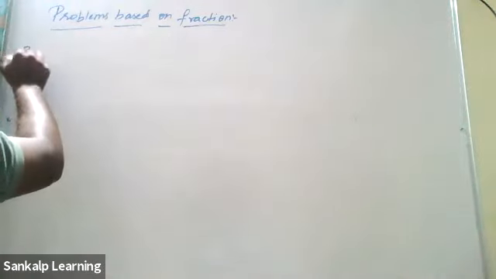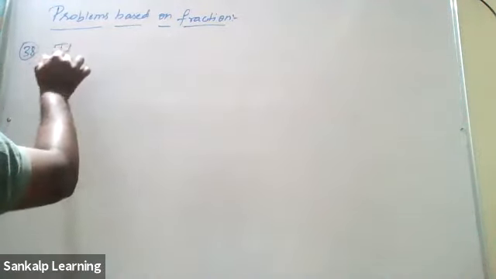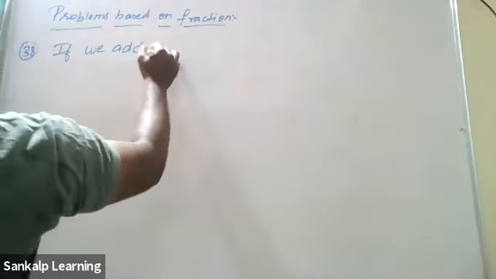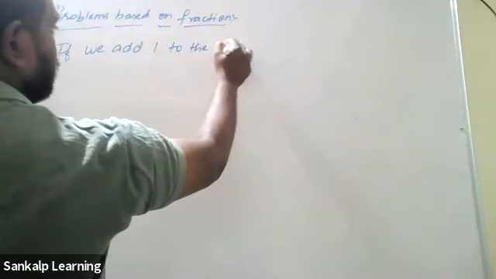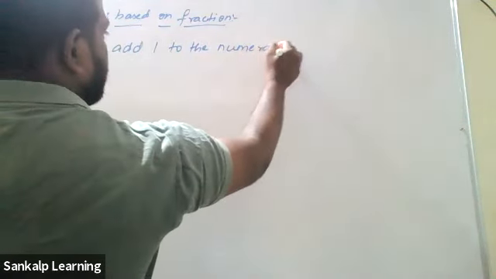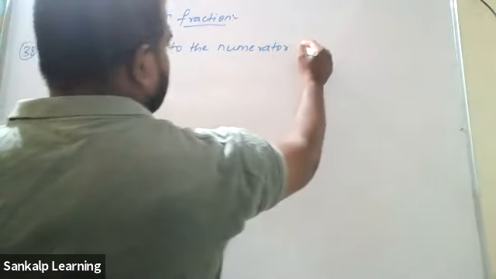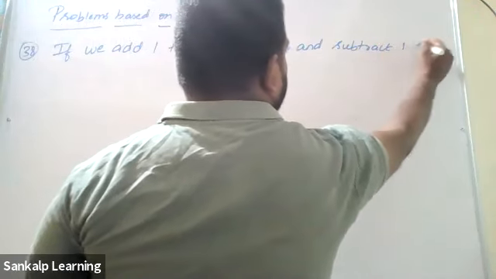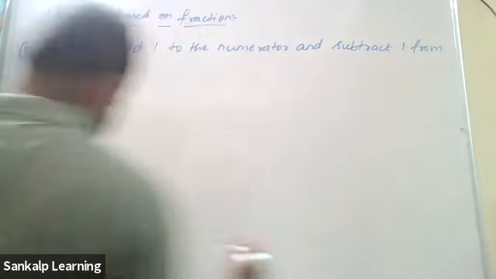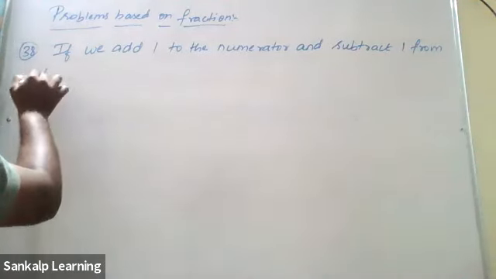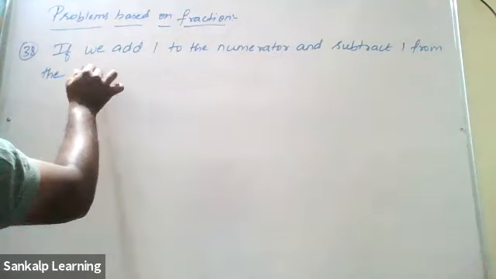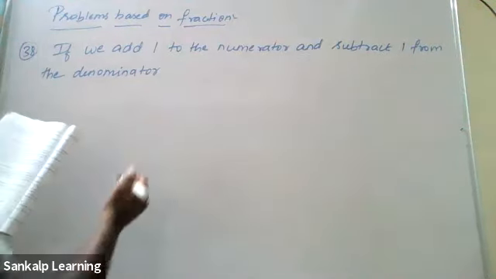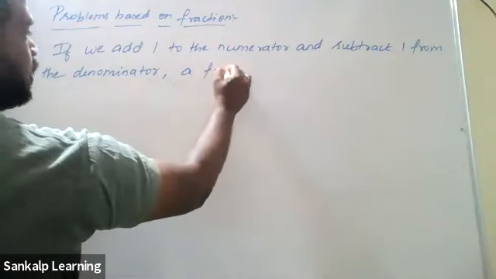So 38, I guess: if we add 1 to the numerator and subtract 1 from the denominator, a fraction reduces to 1.